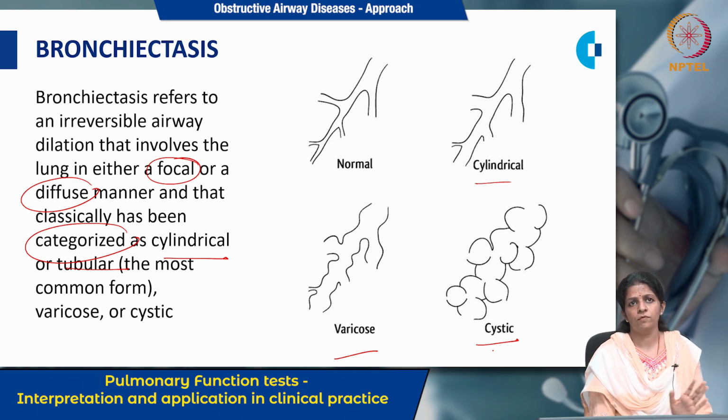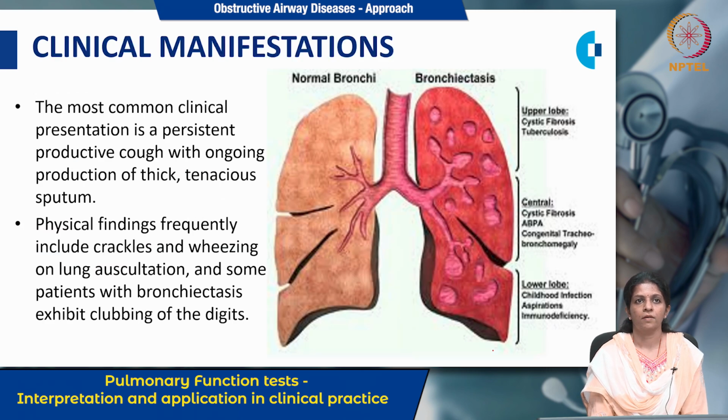Diffuse bronchiectasis involves most of the lungs, and it is usually because of a systemic or infectious process. So when we are dividing it, we can say that the bronchiectasis can occur in the upper lobe or middle or central lobe or in the lower lobe.